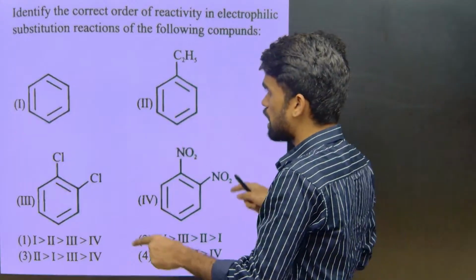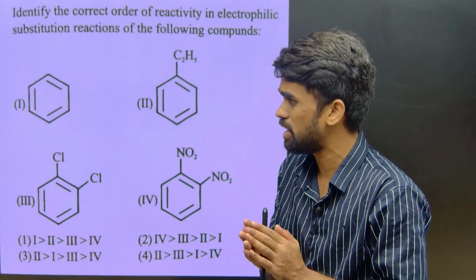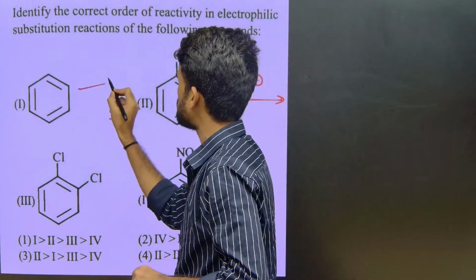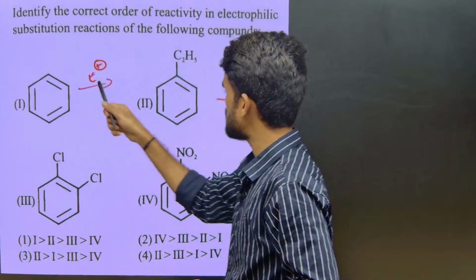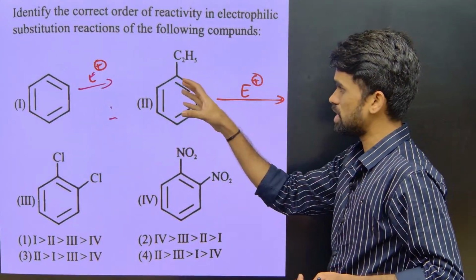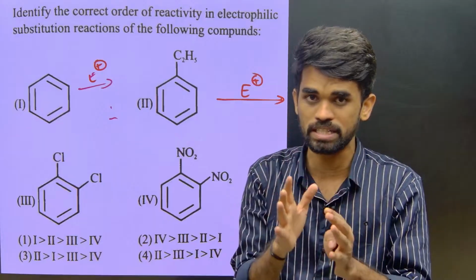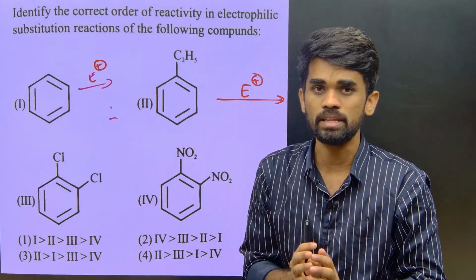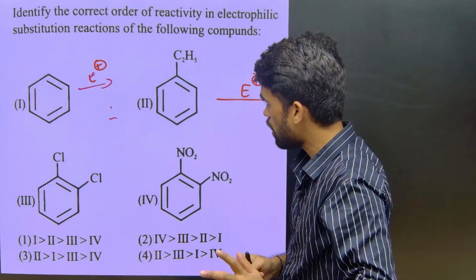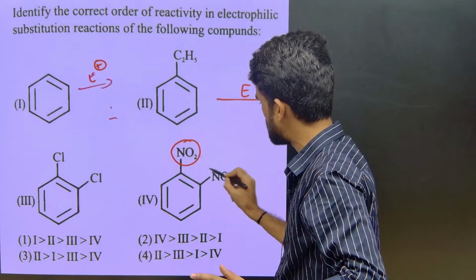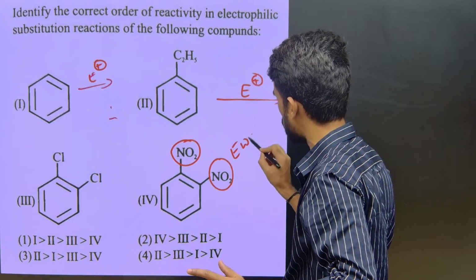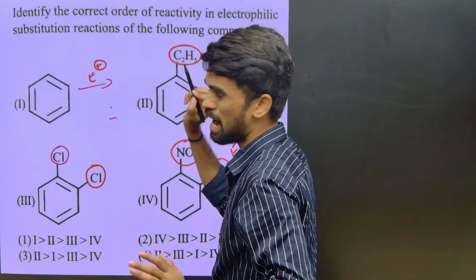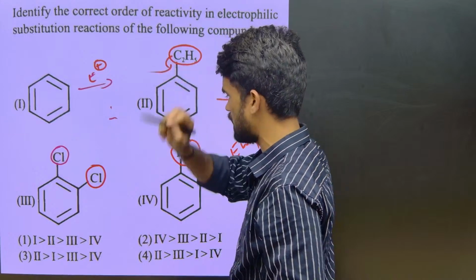See, the given four are aryl compounds like benzene rings, right? So to that we need to add an electrophile like this. Electrophiles are nothing but electron deficient. So if this is an electron deficient compound, our benzene ring, our substrate should be electron rich, right? If it is rich, the electron deficient species can easily attack on that rich site. Now you compare, here we have nitro groups, which are strong electron withdrawing groups. Here we have chlorines, and here we have methyl group, ethyl group, alkyl groups. We know alkyl groups are electron releasing groups, right?